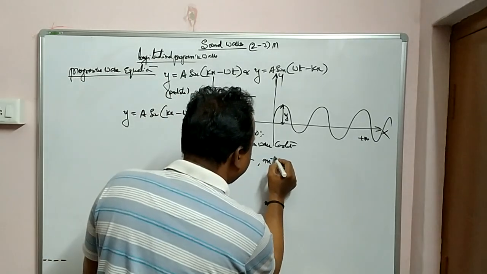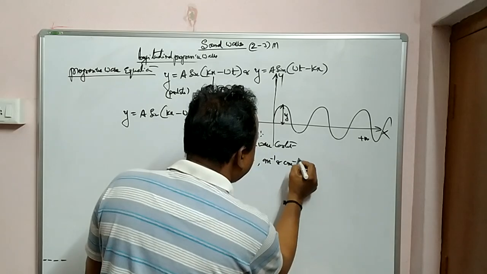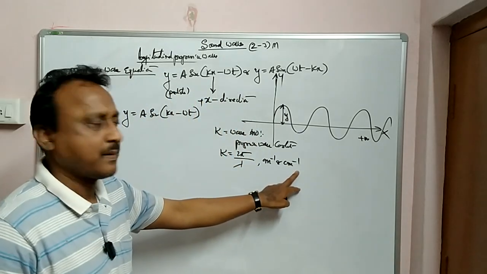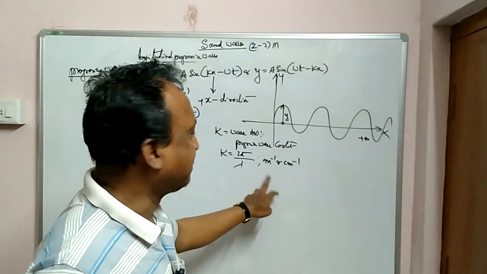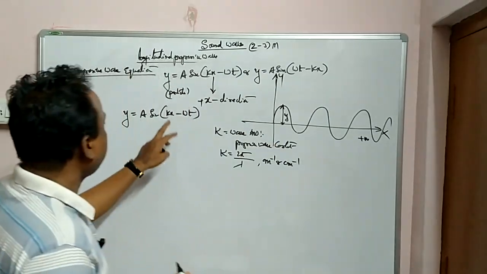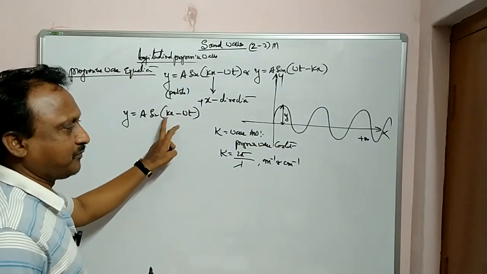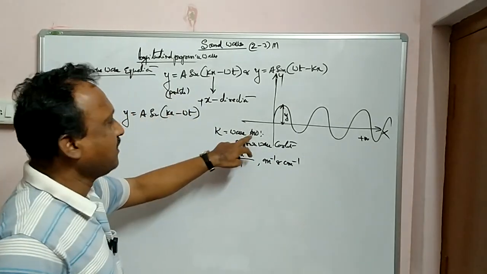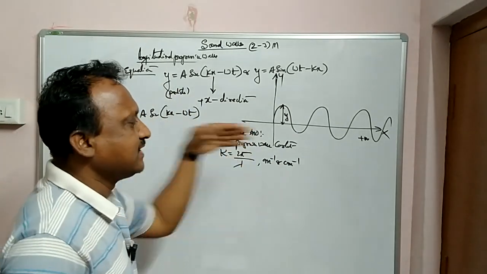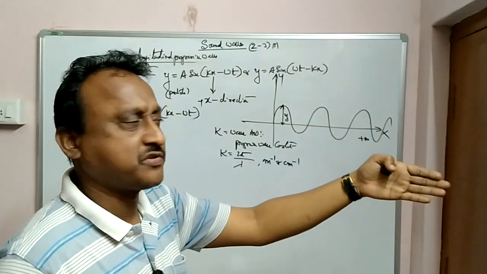So its units are meter inverse or centimeter inverse. Easiest unit is centimeter inverse, in the MKS case it is meter inverse, because it is 1 by lambda. Lambda is wavelength, right? 1 by length, L power minus 1. Wave number. And x is the wave propagation in the positive direction.